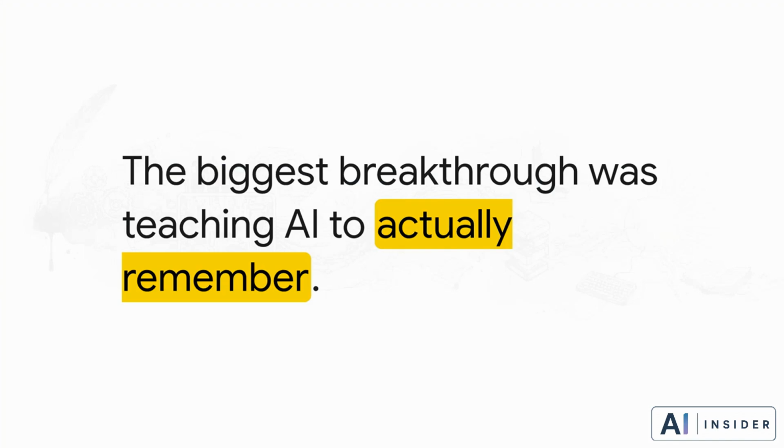The biggest breakthrough in the history of artificial intelligence wasn't about teaching AI more words. It was about teaching AI to remember. The invention of attention finally, beautifully solved the memory problem. It allowed the AI to look at the entire context of a prompt all at once, while still doing exactly what Markov designed it to do over a century ago, simply predict the next token.